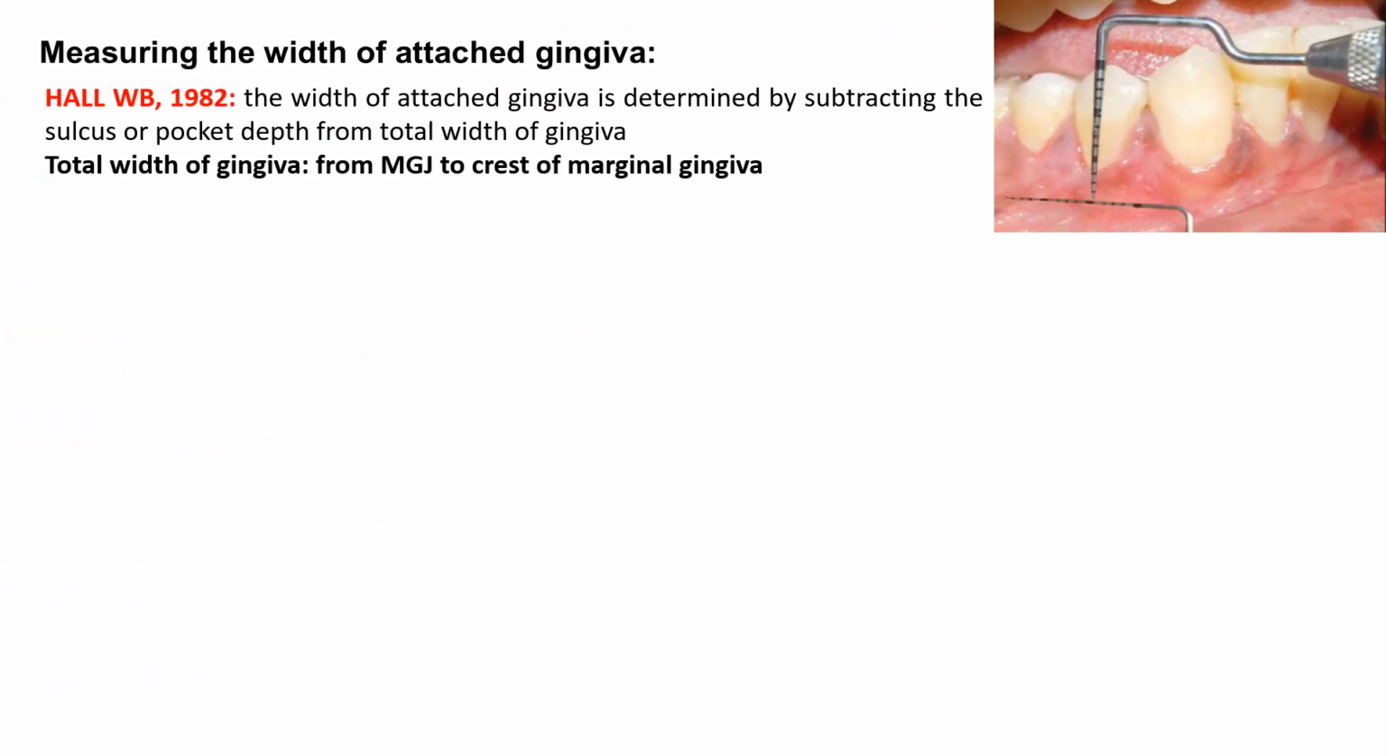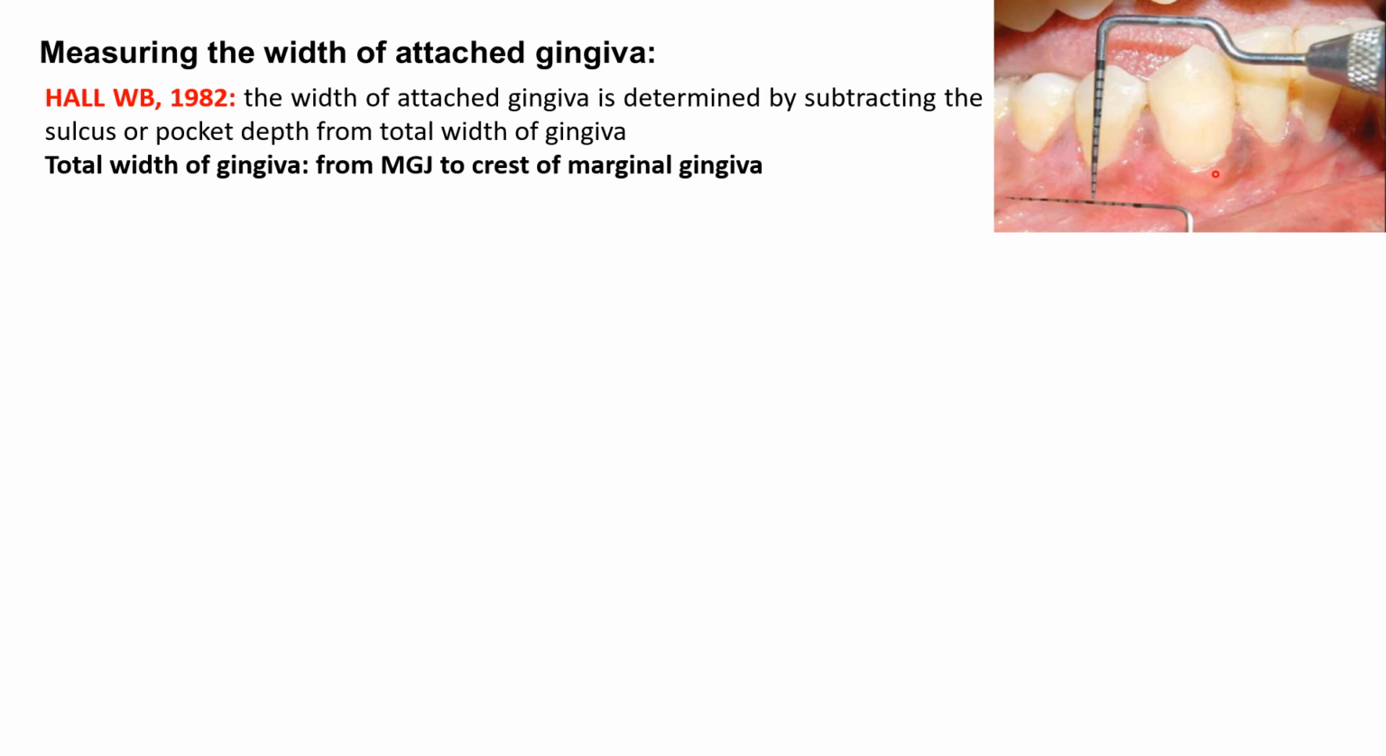How do you measure the width of attached gingiva? Hall has proposed that the width of the attached gingiva can be determined by subtracting the sulcus or pocket depth from the total width of gingiva. This total width of gingiva is measured from the mucogingival junction to the crest of the marginal gingiva.